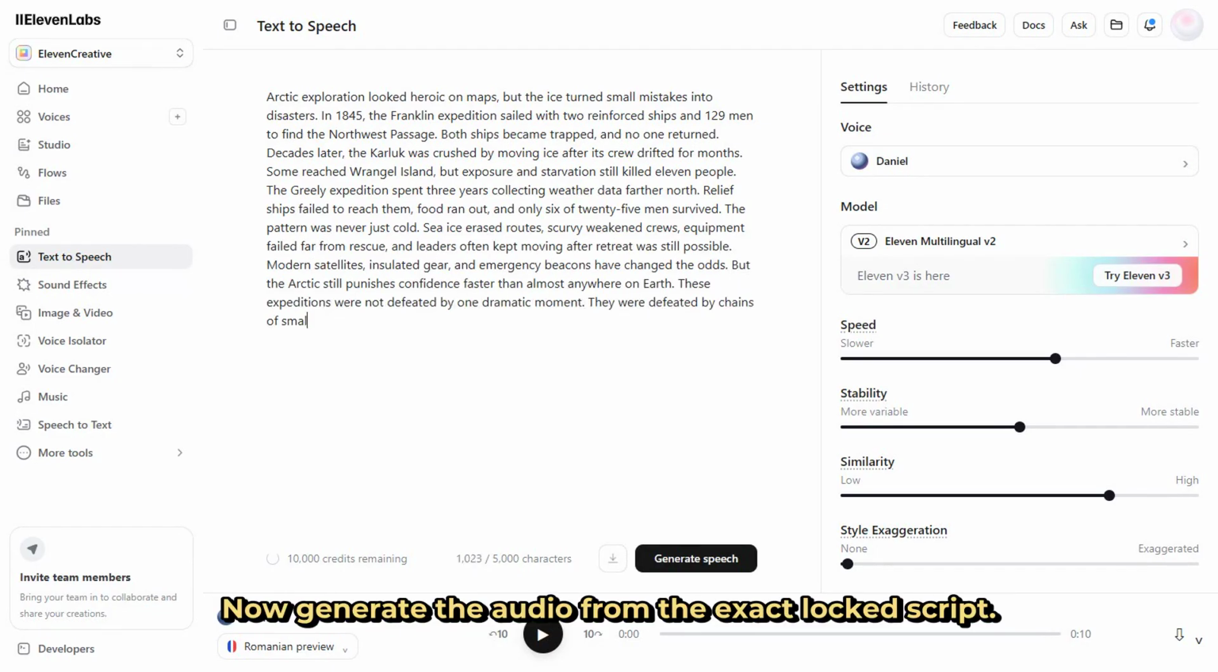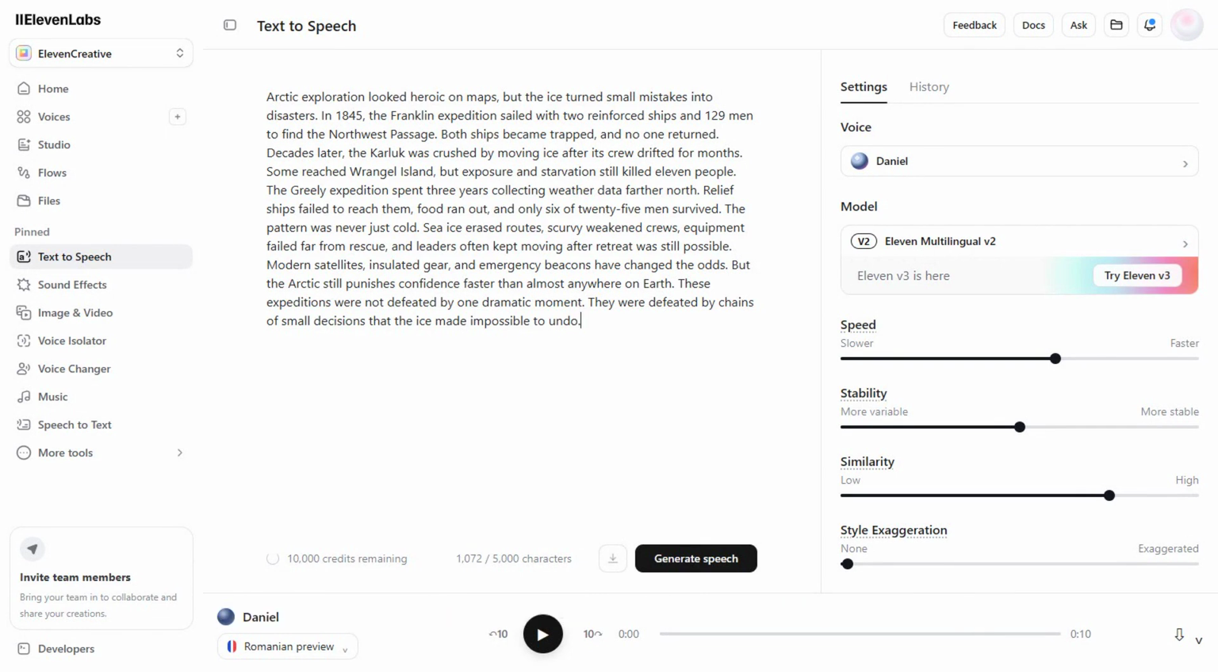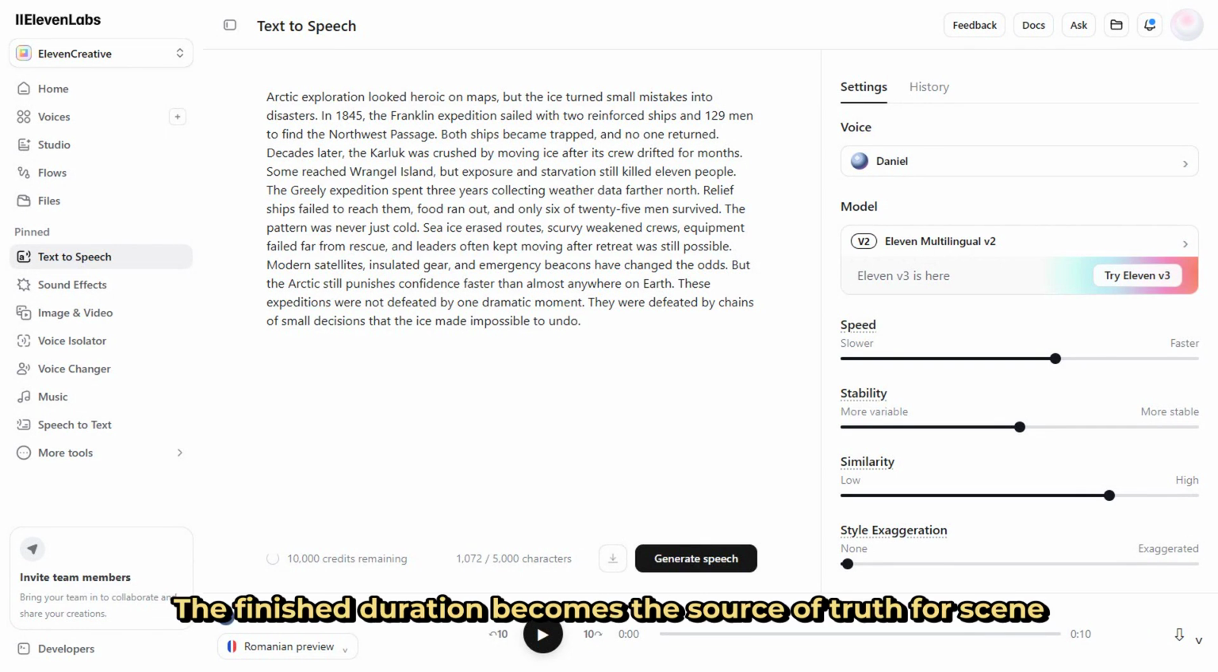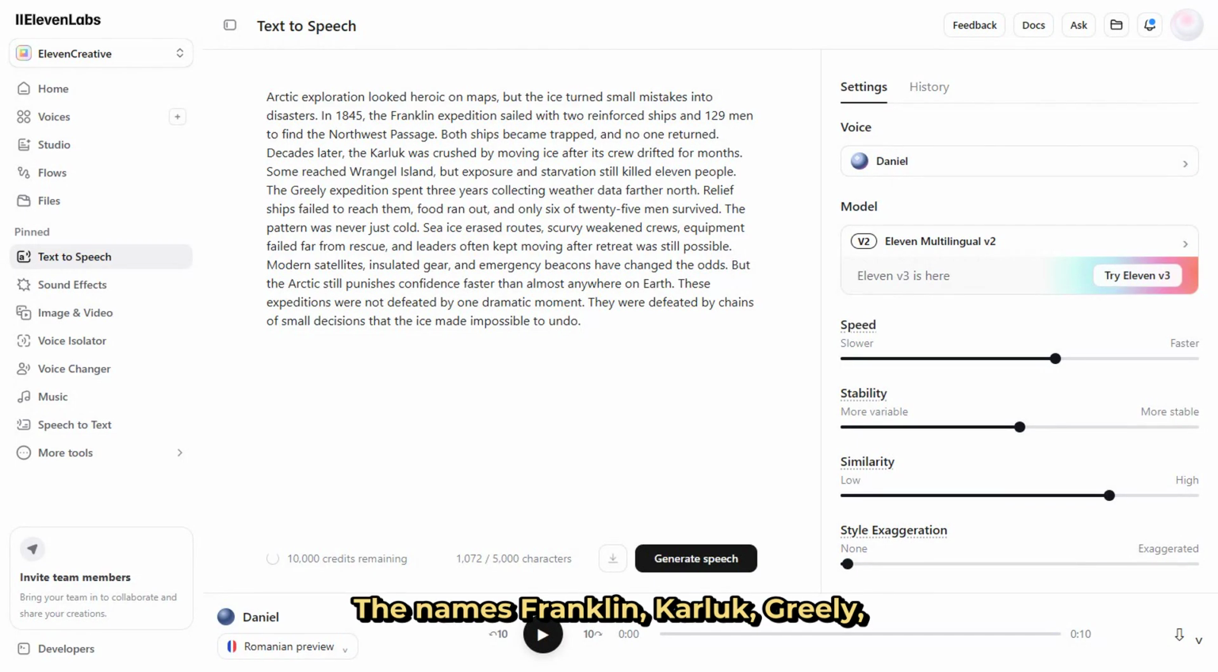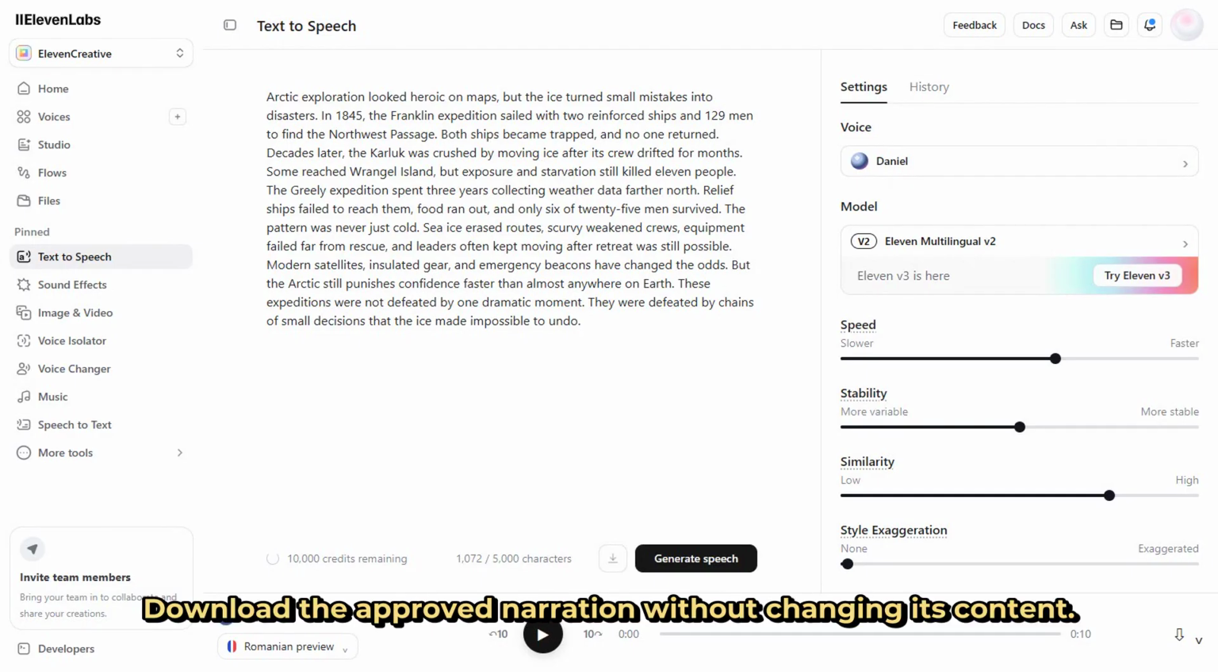Now generate the audio from the exact locked script. The finished duration becomes the source of truth for scene timing. Play the result and listen for clipped words or awkward emphasis. The names Franklin, Karluk, Greely, and Wrangel must remain clear. Download the approved narration without changing its content.